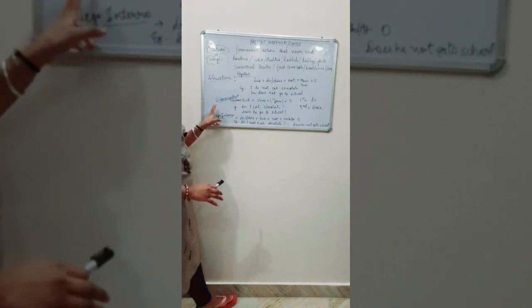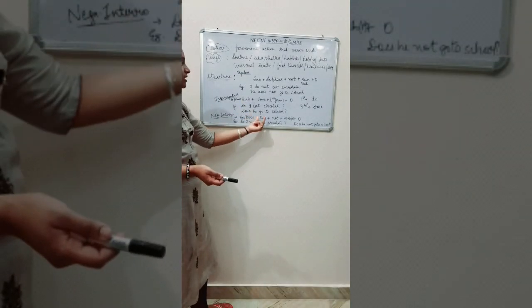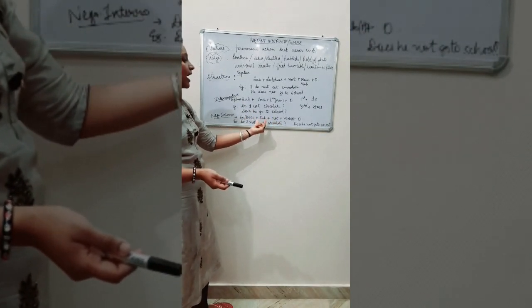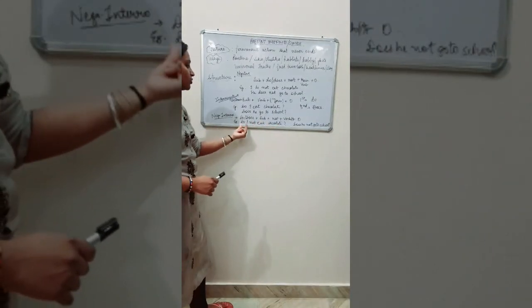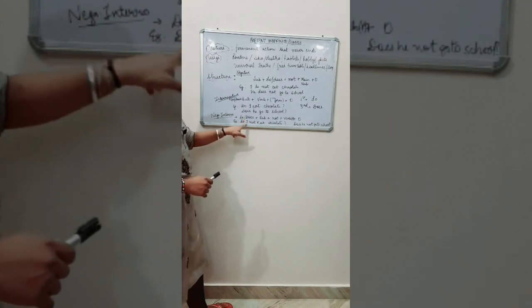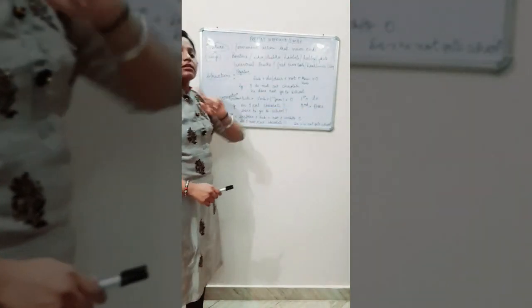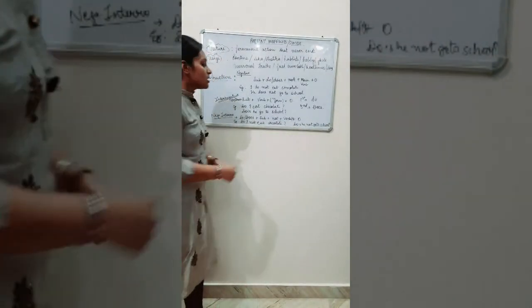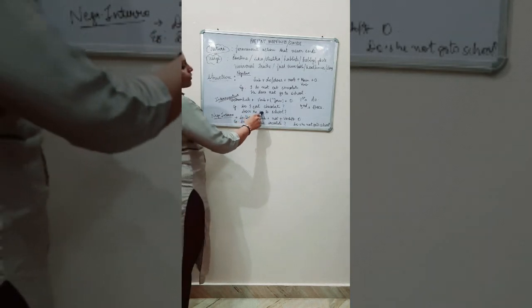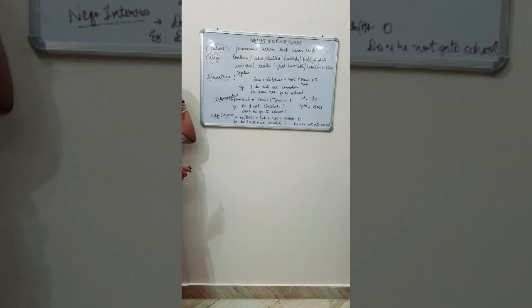Next is the negative interrogative. Now we have to add not in the interrogative sentences. Do, does, same, subject, same, plus not. You have to add not after the subject, then verb and then object. Do I not eat chocolate? Similarly, with I we use do, with he we use does; first person with do, third person with does. So I hope it is clear to all. Do I not eat chocolate? Does he not go to school? First form of verb comes here. So I hope present indefinite or simple present tense is clear to all.